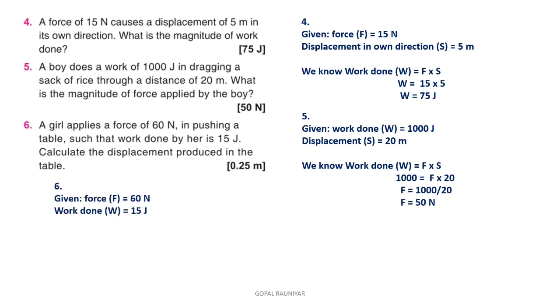Force is 60 Newton, work done is 15 joule. We know the formula, work done is equal to force into displacement. We send force to the left hand side, so it will be 15 upon 60. So displacement is 15 upon 60, which is equal to 1 by 4 meter, and in decimal, 1 by 4 is equal to 0.25 meter.